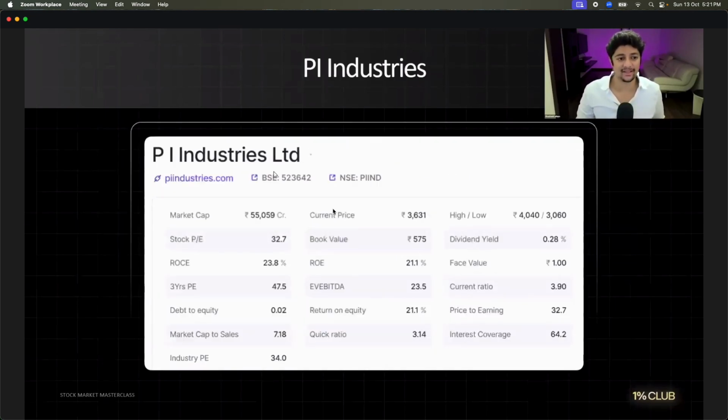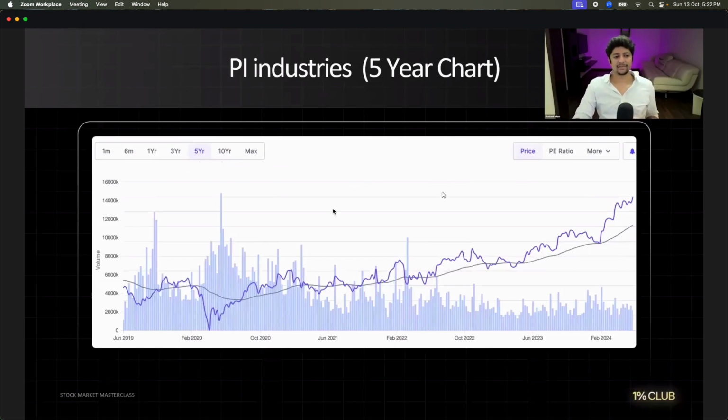Pi Industries. What is the industry PE versus stock PE? Is it overvalued or undervalued? It's fair. I like it. What is the debt to equity ratio? Very good. No debt. 0.02. Beautiful. Let's go check the last 5 years stock price. Good or bad? Very good.